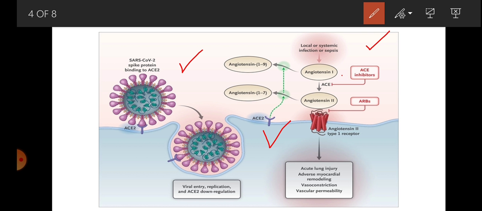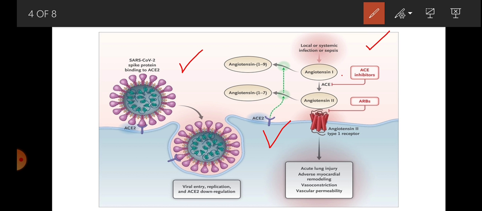However, this ACE2 converts these metabolites to less vasoconstricting particles, so that is a good thing. So there are two things. ACE inhibitors and ARBs have a good thing that they prevent vasoconstriction, and the bad thing is they increase ACE2 receptor, which can lead to increased infection from SARS-CoV-2.